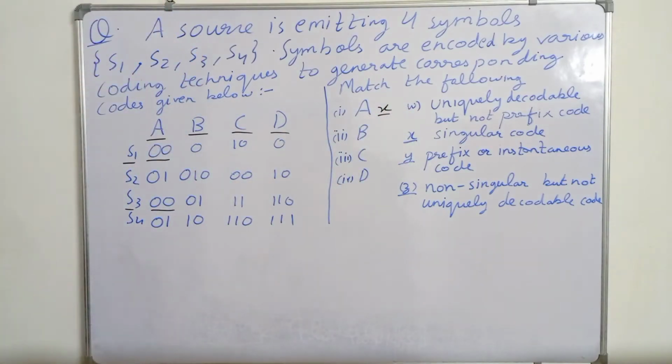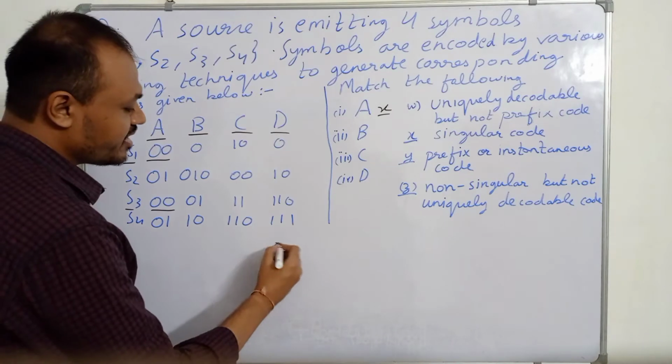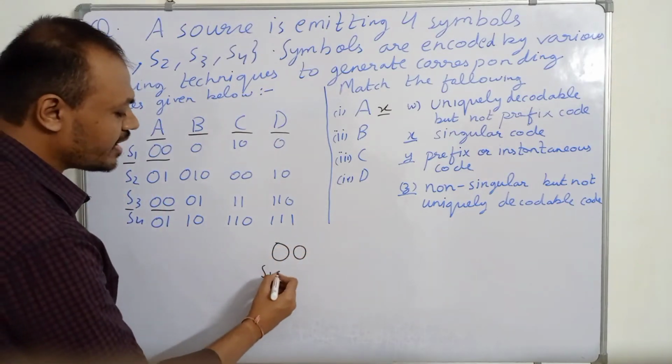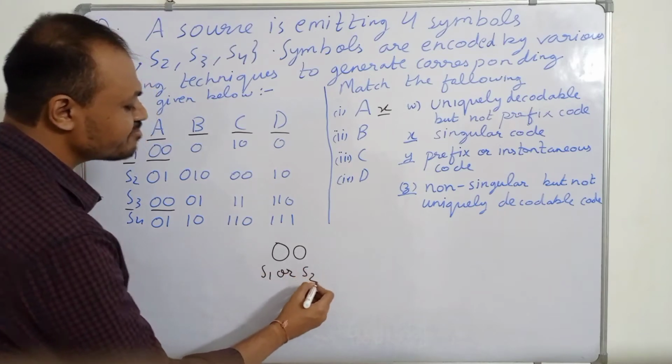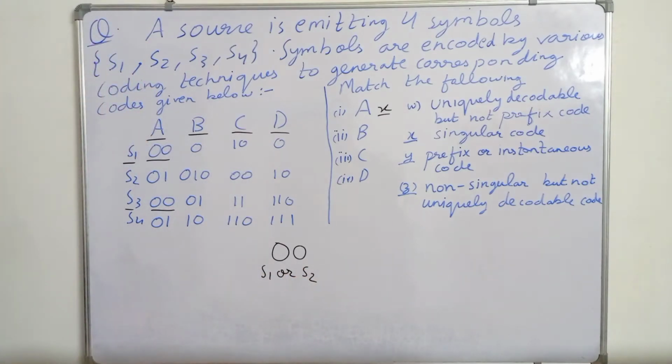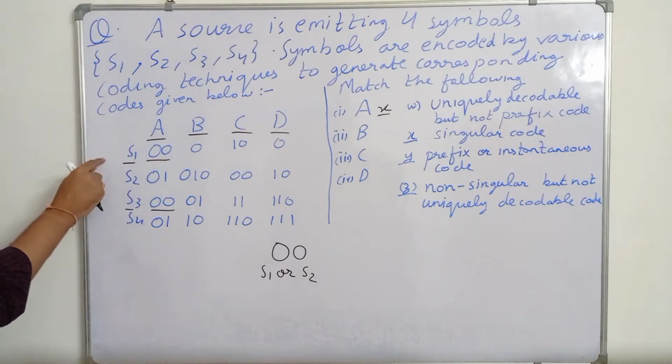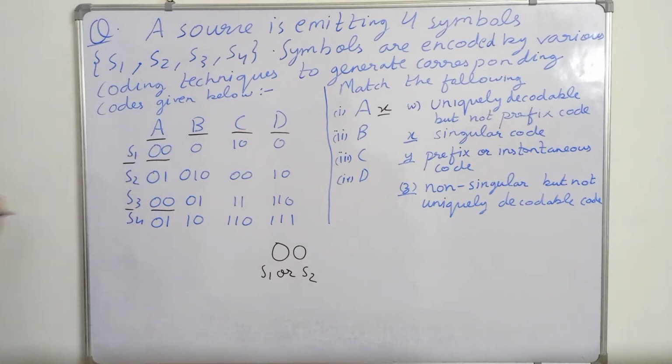Now suppose I receive 00, then this 00 can be S1 or S3. We do not know what symbol was sent. If I have received 00, then the transmitter can have sent S1 also and S3 also. We cannot decode it uniquely.